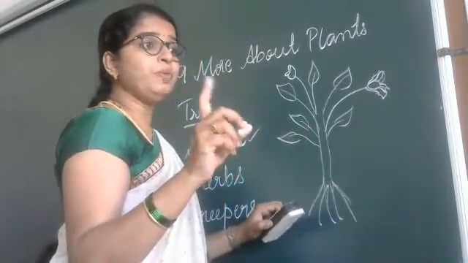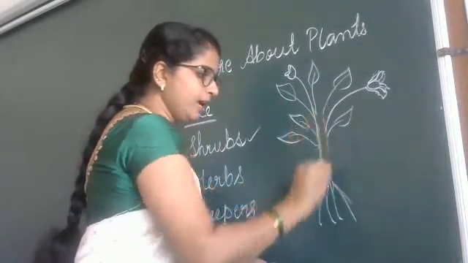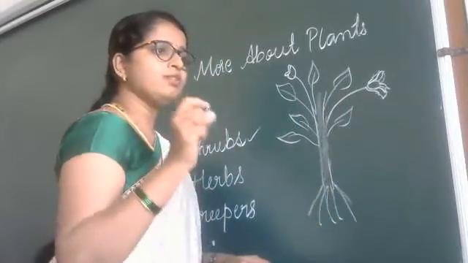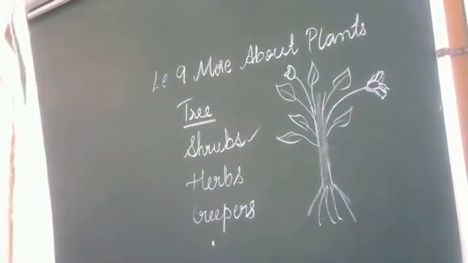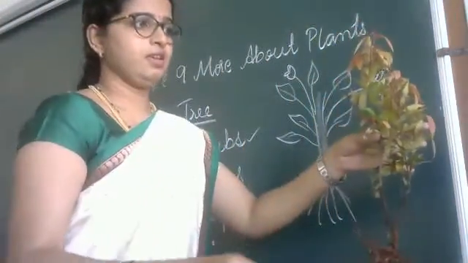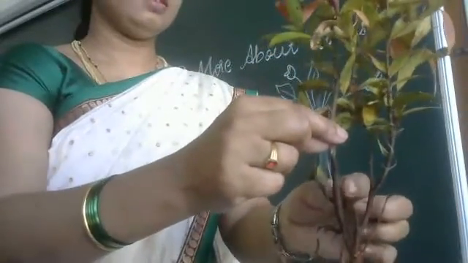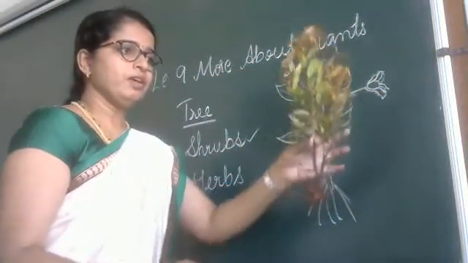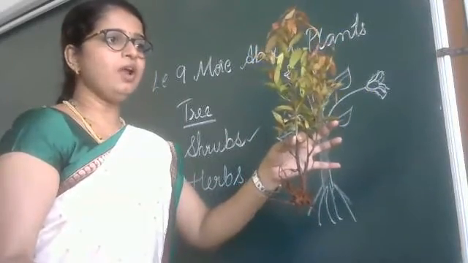Tomato plant's stem is green in color. The stem in the middle, you have to observe this. The stem should be woody in color, means it should be strong and thick. For example, I will show you one plant. I have one plant here. See this stem. It is in which color? Brown color. That is called woody stem. This is called shrub.